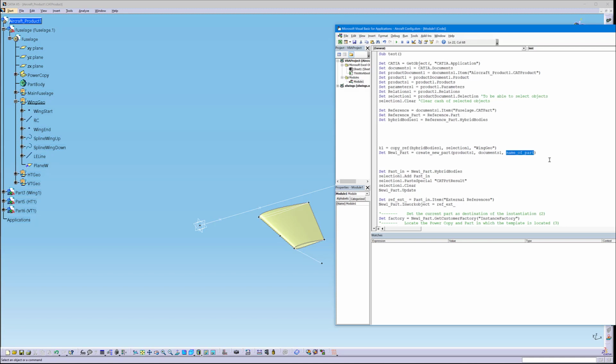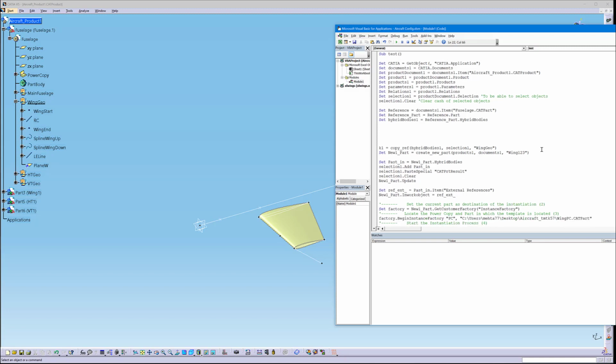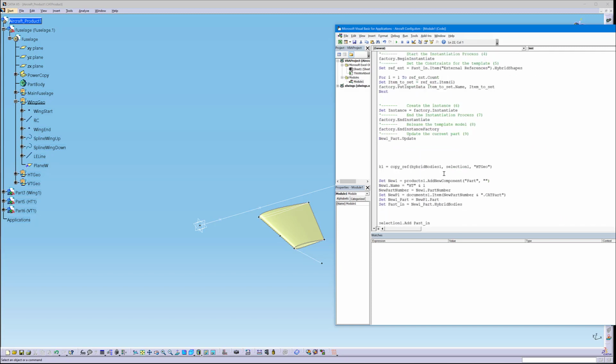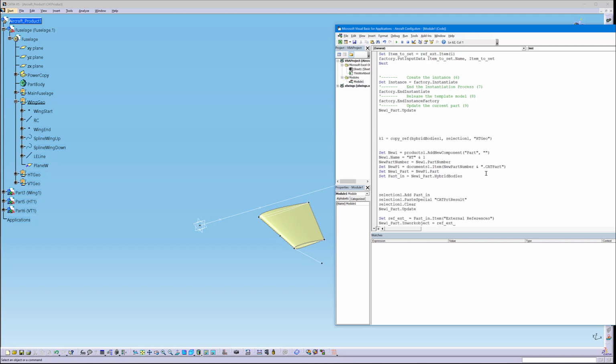Also, I need to give the correct name. Let's call it Wing 1, 2, 3. Like that. Yeah, and I think that's it. So we'll just take this row and then I will copy it for here as well.